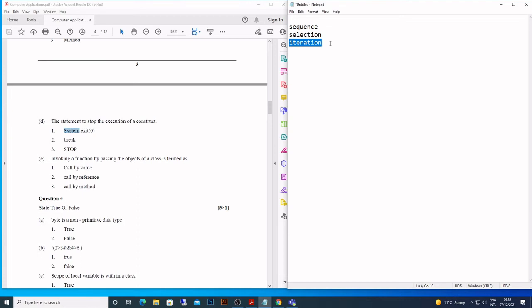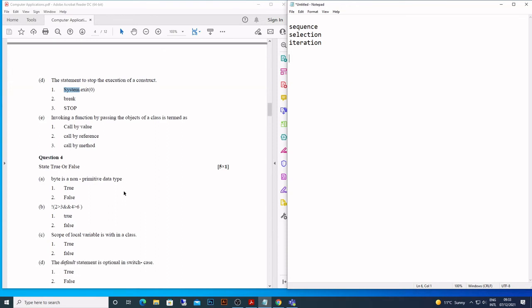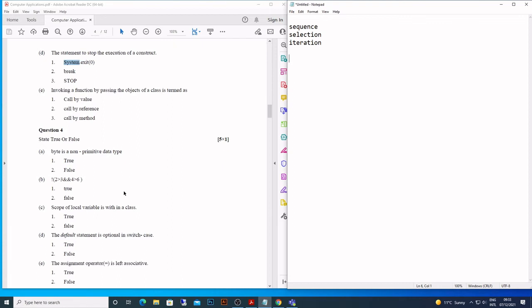What does it mean? System.exit stops the execution of the program. That's what system.exit does, and 0 in that bracket means that the exit is successful. If there is 1 or any other number, it means that it is not successful. So this is system.exit.